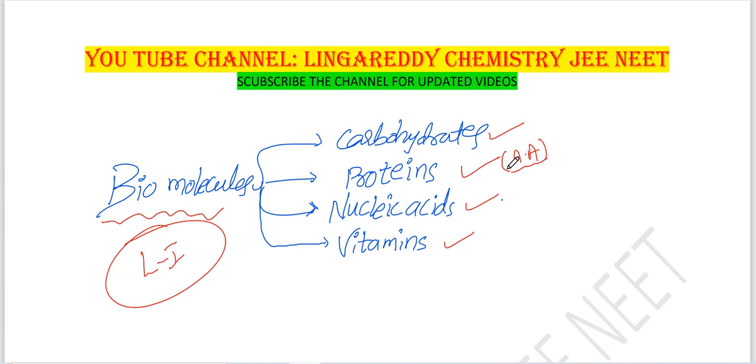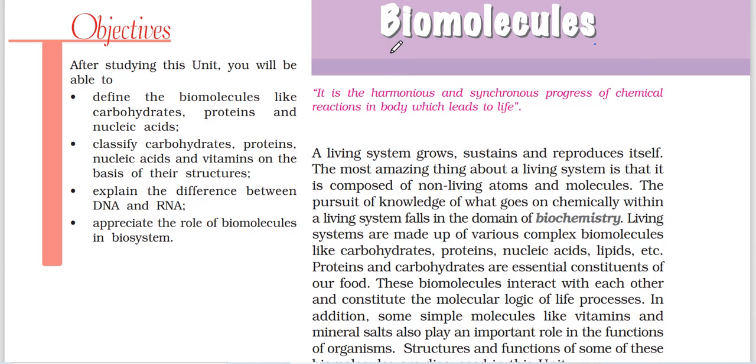In amino acids, we will cover essential amino acids, non-essential amino acids, and how protein is formed. What is the classification of proteins, how protein is formed, and what is the function of proteins. These things we will discuss. It looks like a biology topic, but biology and chemistry are mixed. The present chapter is biomolecules.